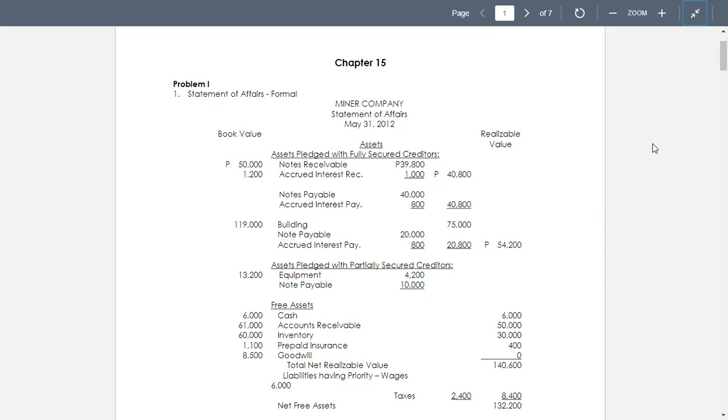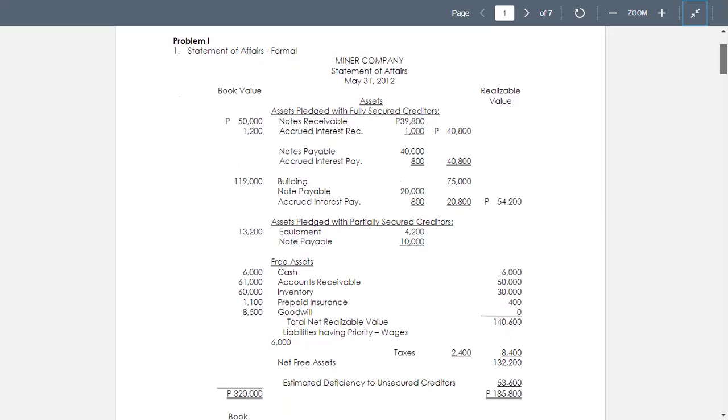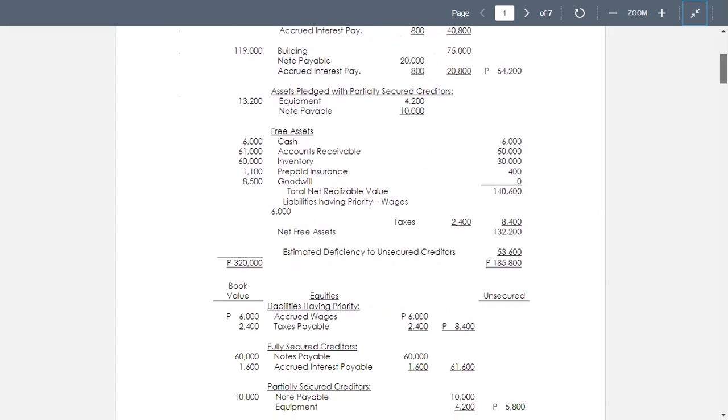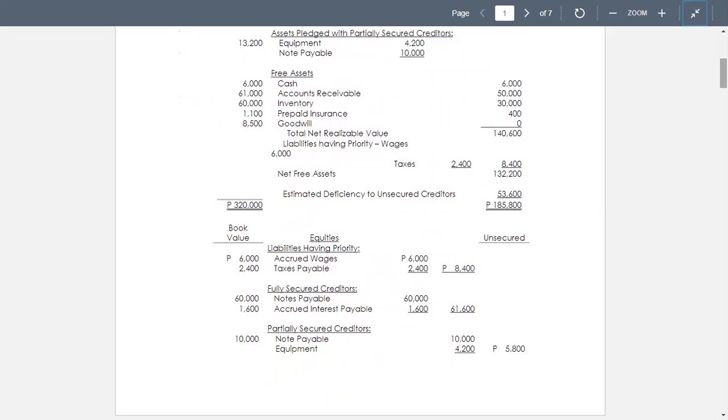Take note that we have the asset side of our statement of affairs. So the net free assets, 132,200. The estimated deficiency to unsecured creditors of 53,600.